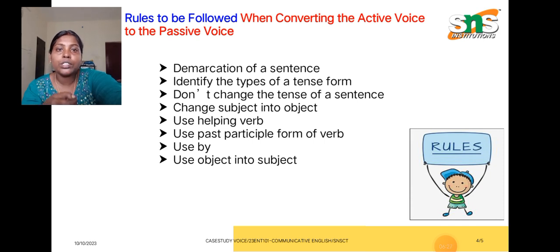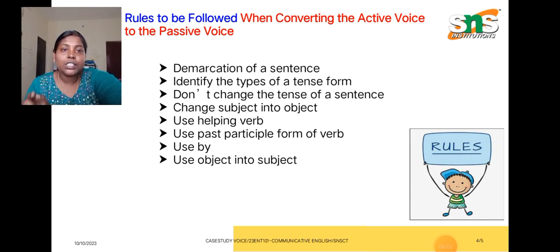Most of the students make mistakes in this portion. After identification, they start changing the given sentence into some other form, whereas you are not supposed to change the tense form of a sentence. Just write down this sentence in your notebook now: Nehru wrote The Discovery of India.